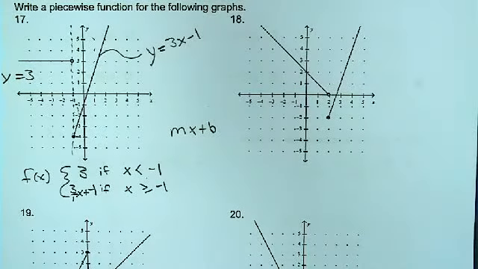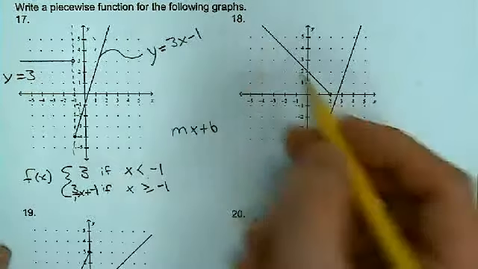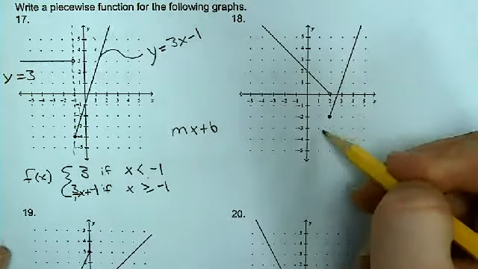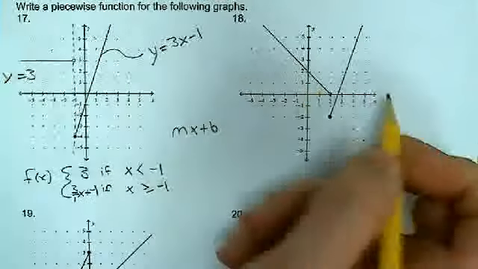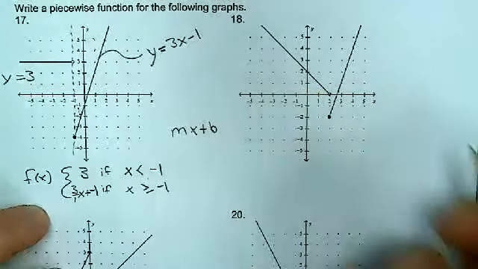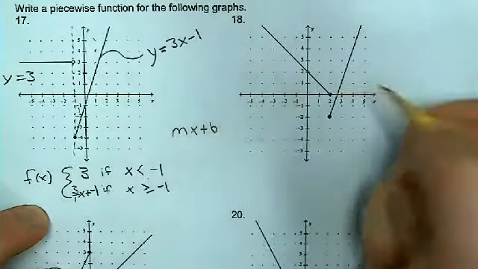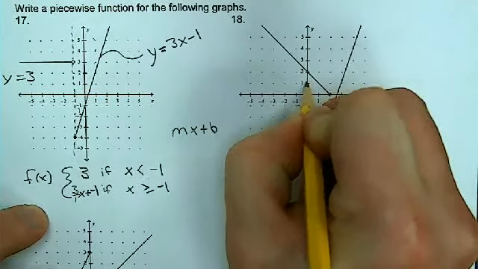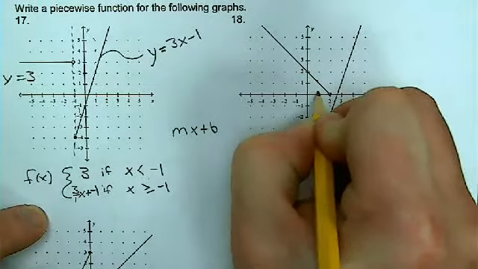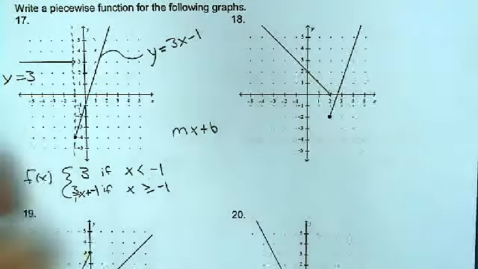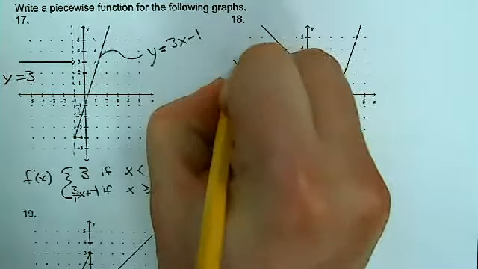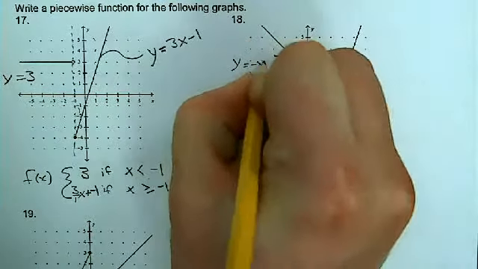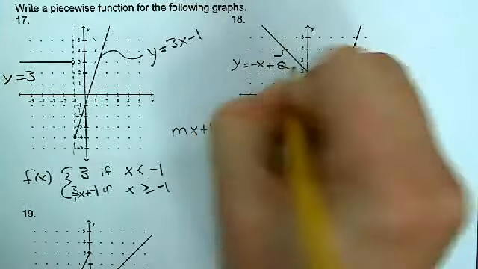All right. So for 18, let's take a look at these two guys. These two equations I have to work with. This first one right here has an intercept of 2, and it looks like my slope is down 1 over 1. Down 1 over 1. So when I figure this out, I can say, well, this equation looks like it's y equals negative x plus 2.